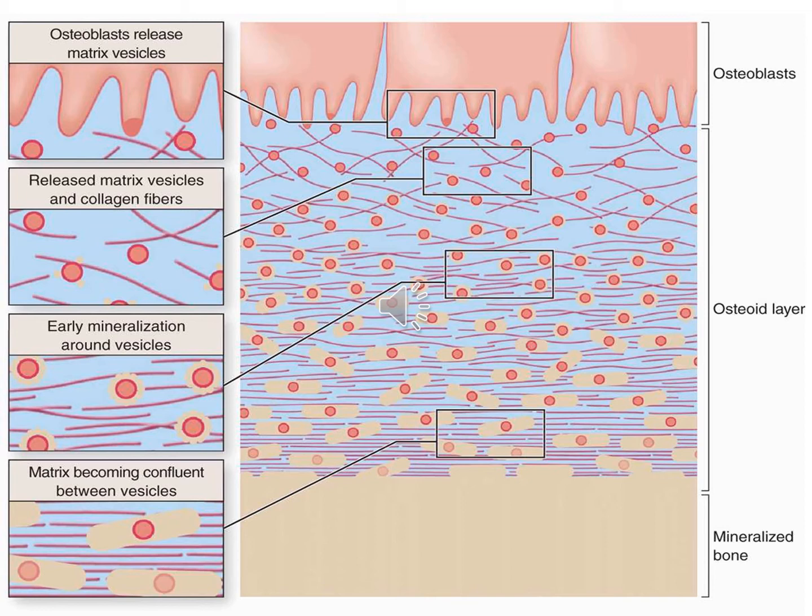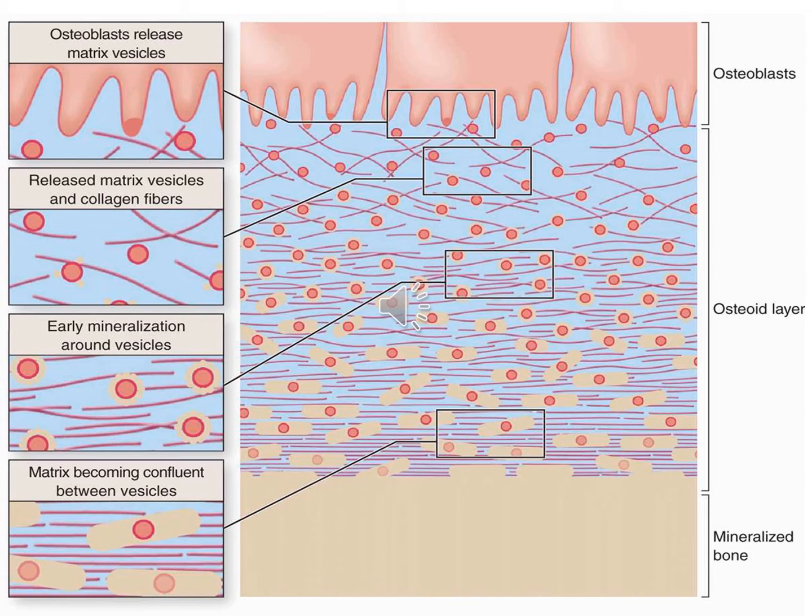So this organic component, which includes collagen fibers and glycosaminoglycans, is produced by these cells, and the collagen fibers at first are randomly arranged. When the vesicles bind the phosphate ions and form nanovesicles, they help in the arrangement of collagen fibers in a regular pattern. And as more and more calcium ions and phosphate ions bind with these vesicles, they get calcified, and this osteoid later forms mineralized bone.